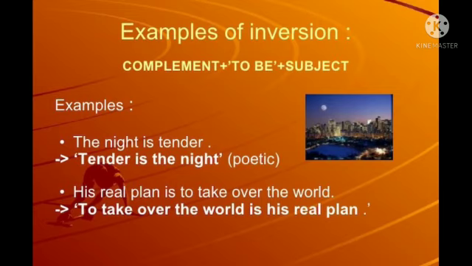Inversion. Inversion means changing the text order. The text order should be the SVO pattern. Here poets will reverse the order. Look at the example. The night is tender. That is the text order. It is in the SVO pattern. Here the author reverses the order, like tender is the night. So reversing the order is known as inversion.